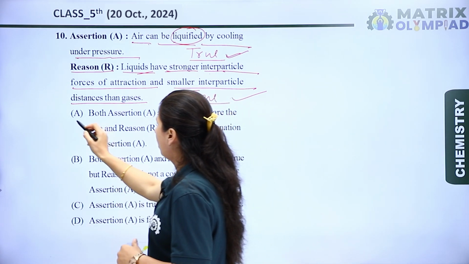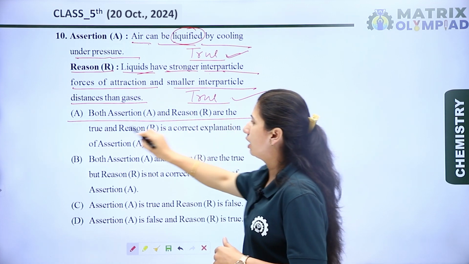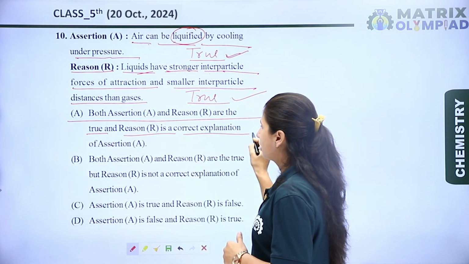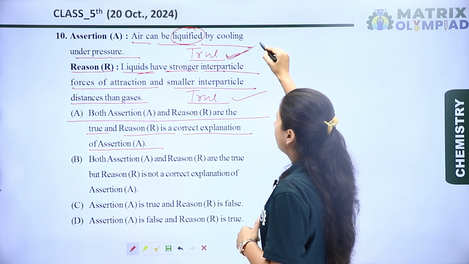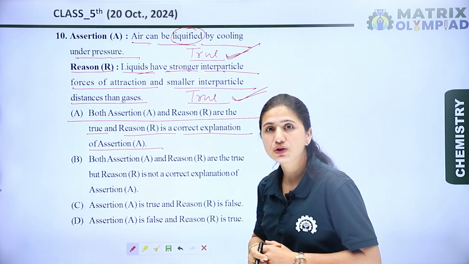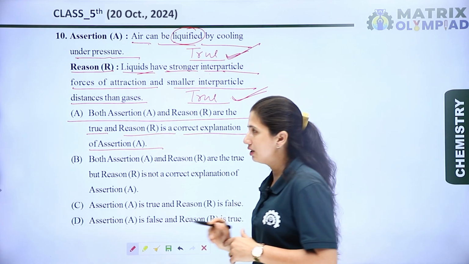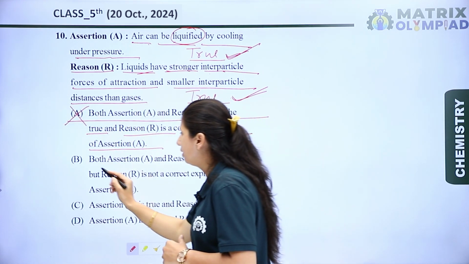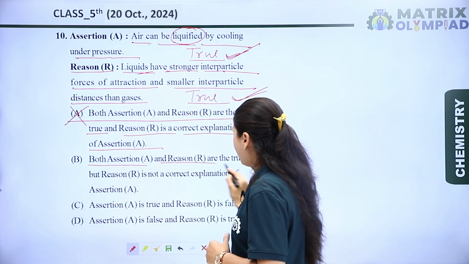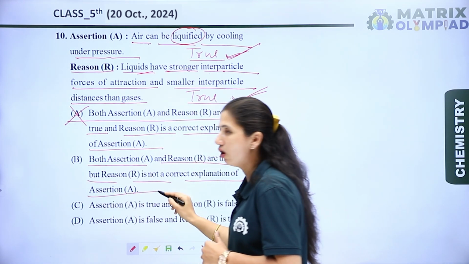Now let's see the options. The first option is, both assertion and reason are true, and the reason is a correct explanation of assertion. Yes, both the reason and assertion are true, but the reason is not the correct explanation of assertion. So option A is the wrong option. Now let's see B. B is, both assertion and reason are true, but reason is not a correct explanation of assertion.